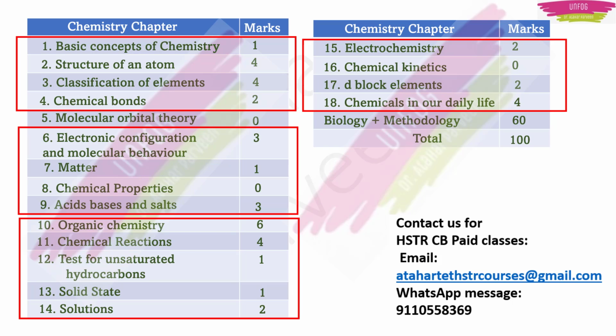Chemicals in our daily life is such an easy chapter that if you have cleared TET, you will have read it thoroughly in preparing for TET also. Plus, many general questions will be there. You can also expect a few questions in GK from chemicals in our daily life. So that's why it is a never ending chapter, and you better be in touch with chemicals in our daily life right from the beginning. Don't put it in the 4th group, you can put it in the 1st group.